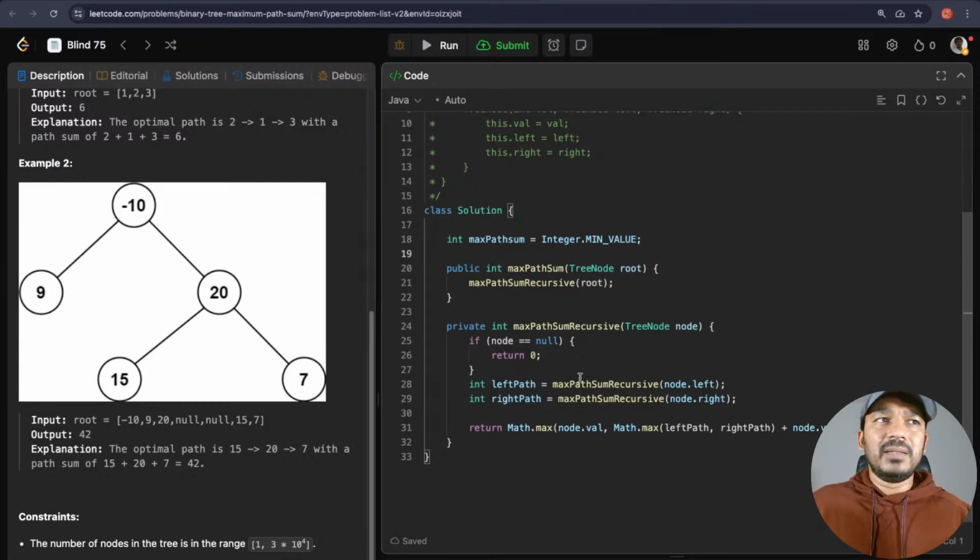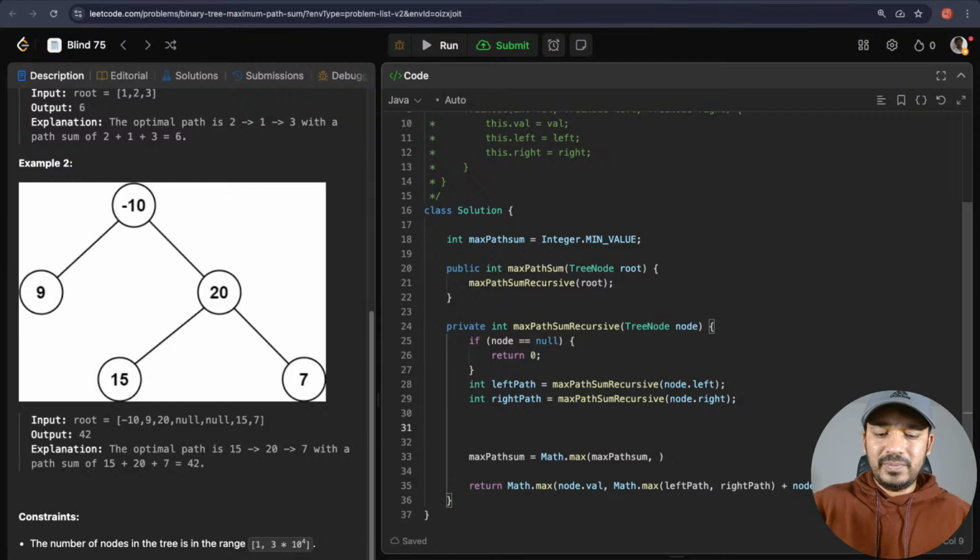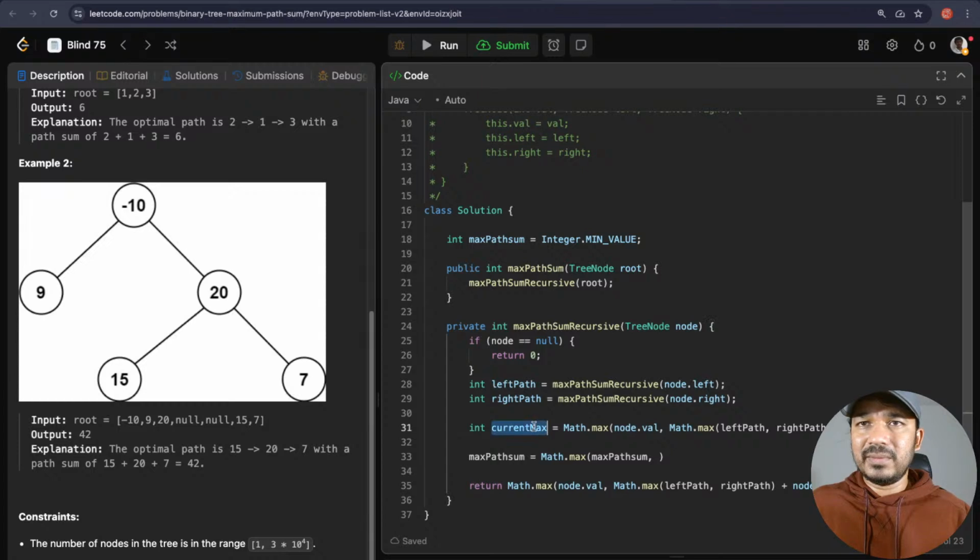And here the value of max path sum will be equal to math.max of either max path sum itself, or the maximum here, basically the current maximum. Let's take this as current max, and we can return this as the current max.